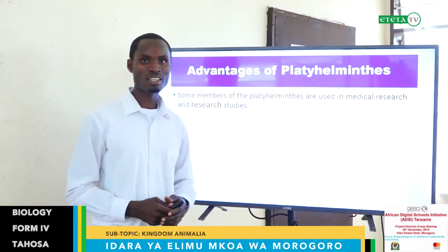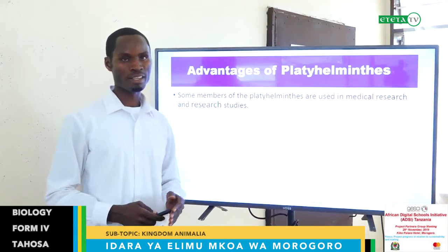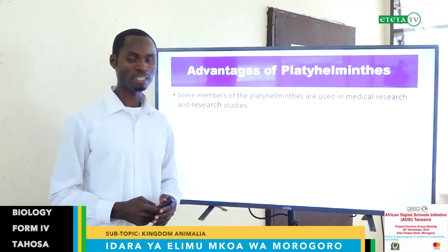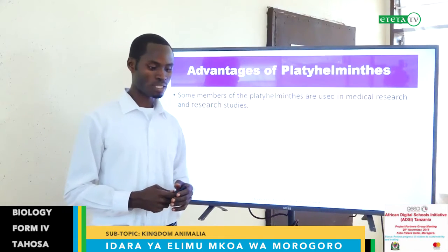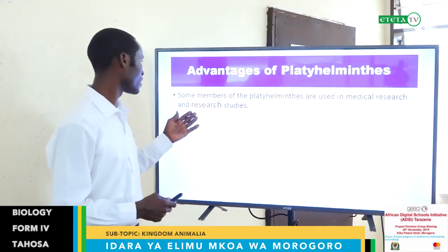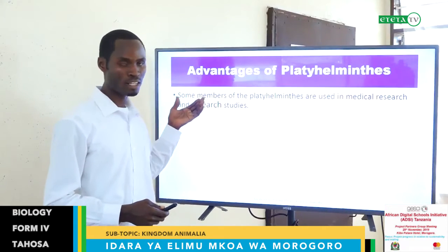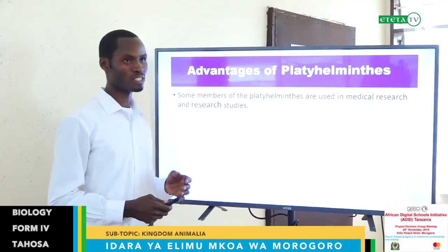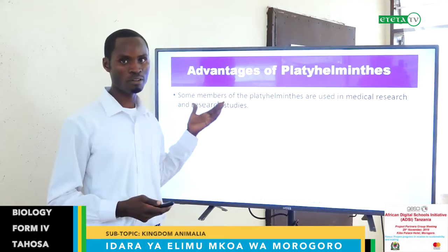Just now, after discussing the three classes under the phylum Platyhelminthes, these are the advantages of Platyhelminthes. What are the advantages we get from these animals? Some members of Platyhelminthes are used in medical research and research studies. We use them in different researches and medical researches.